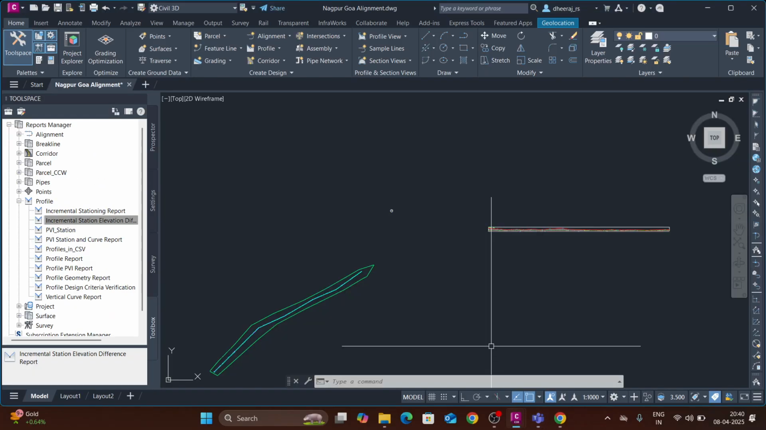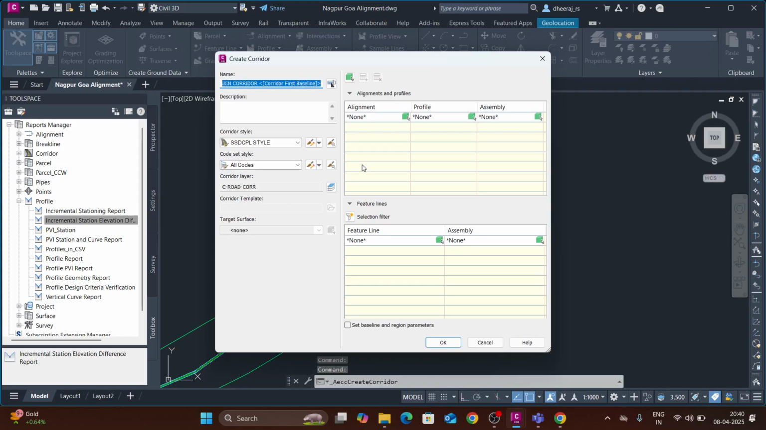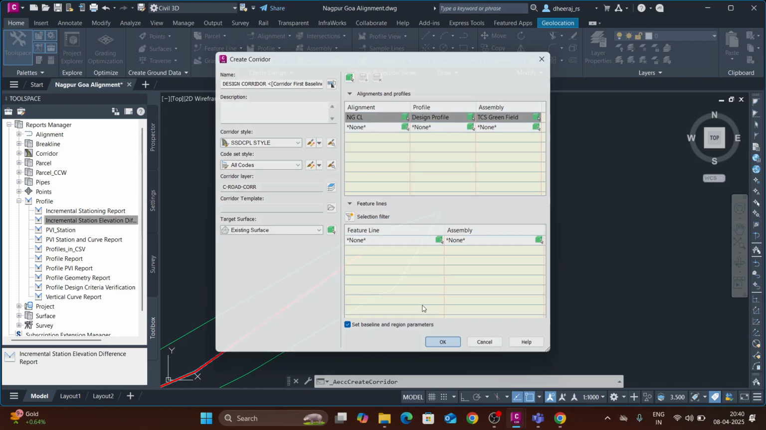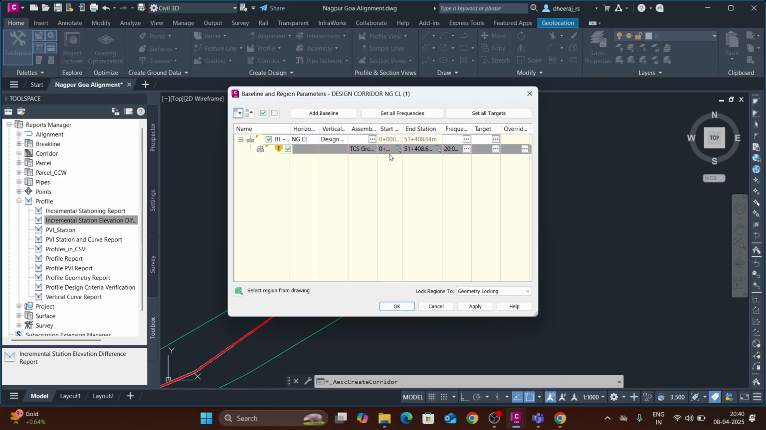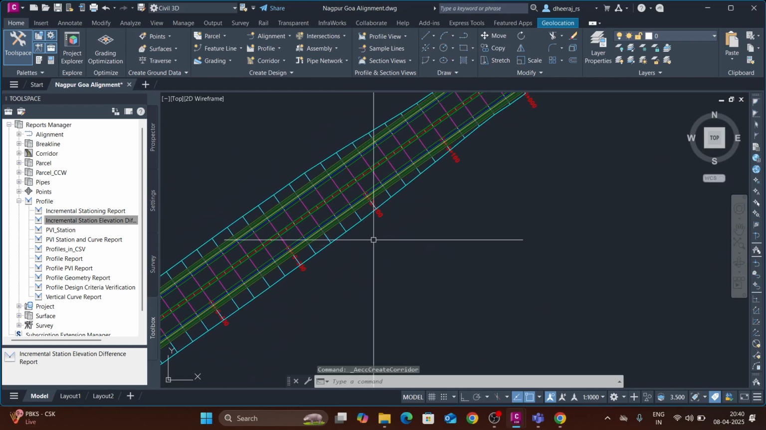Yes sir. Corridor is simple. We'll go to the home tab. There is a corridor. Click on create corridor. Then we will select the alignment, select the design profile and assembly, and give the target surface as the existing surface. Then we'll click OK. It will ask where this TCS, this assembly will be applicable. That we will give in this. Then click on apply. It will rebuild the corridor. Then after it, the corridor will be generated.